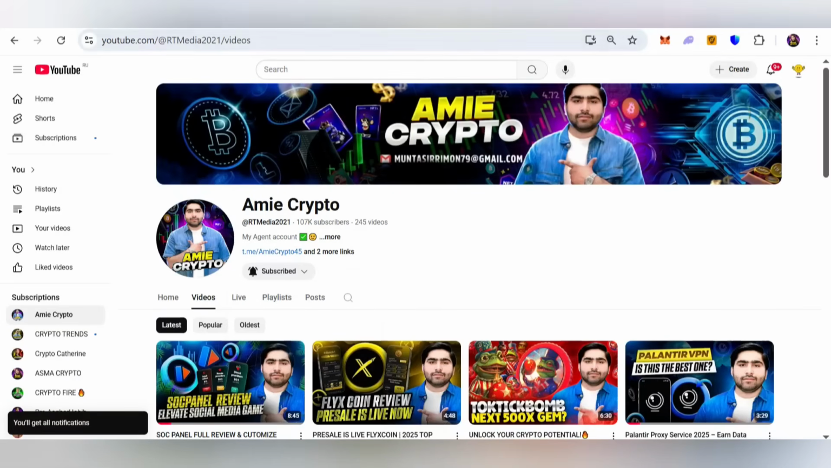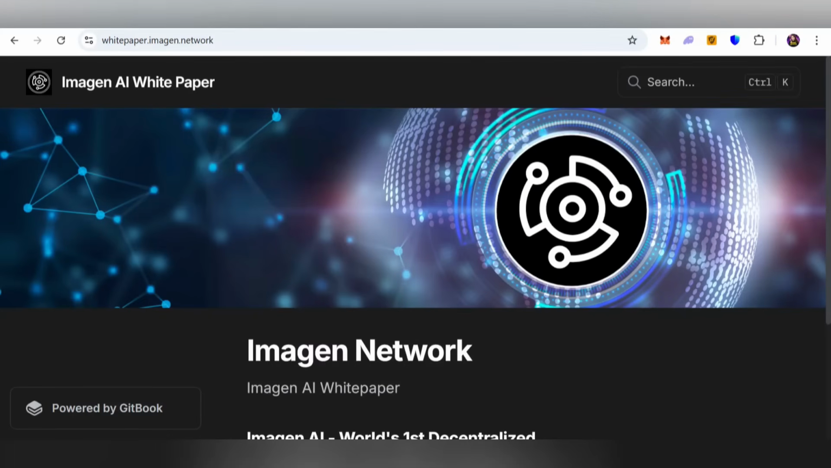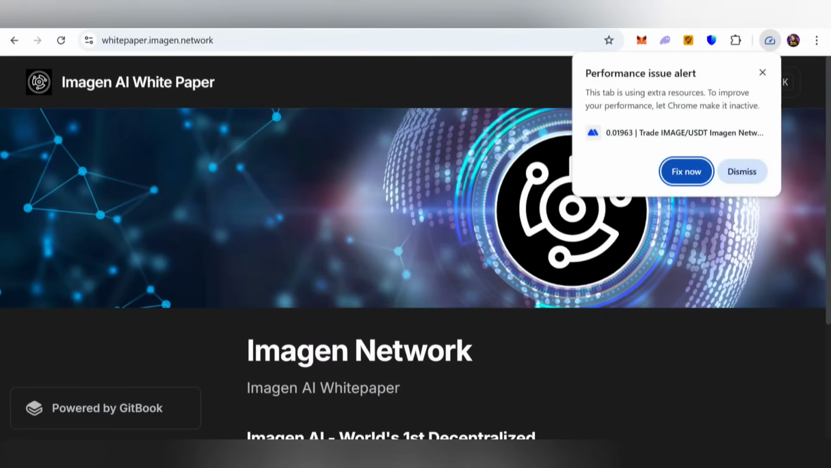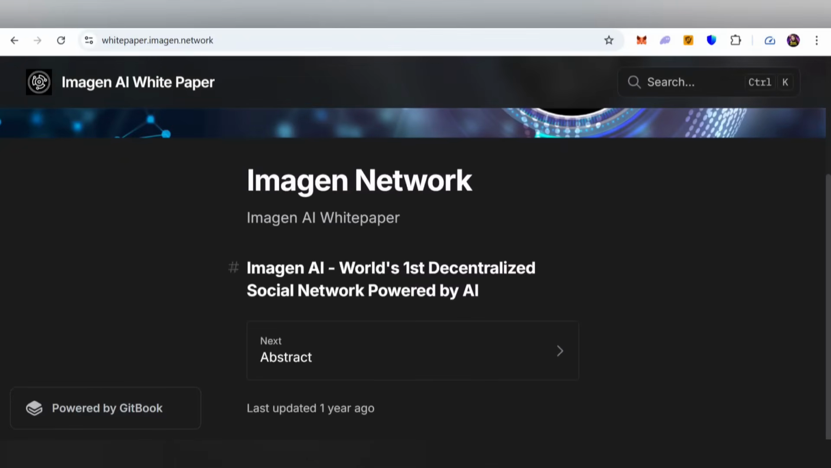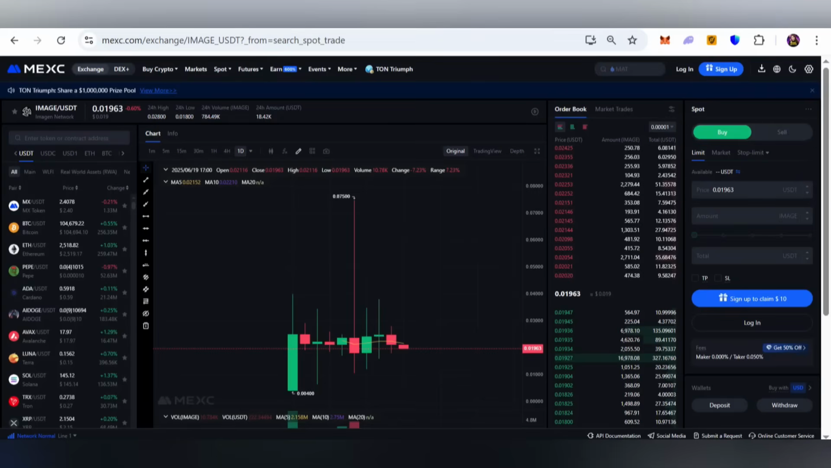So let's start the review now. Welcome to Imagine Network. Here is the official white paper, and you can also learn more about this project, Imagine AI, the world's first decentralized social network powered by AI and DeFi. It has a native token called IMAGE, and you can find it in a USDT pair on the Maxi Global Exchange, with the link in my video description. Here you can buy and sell the Imagine token, and you can easily trade.